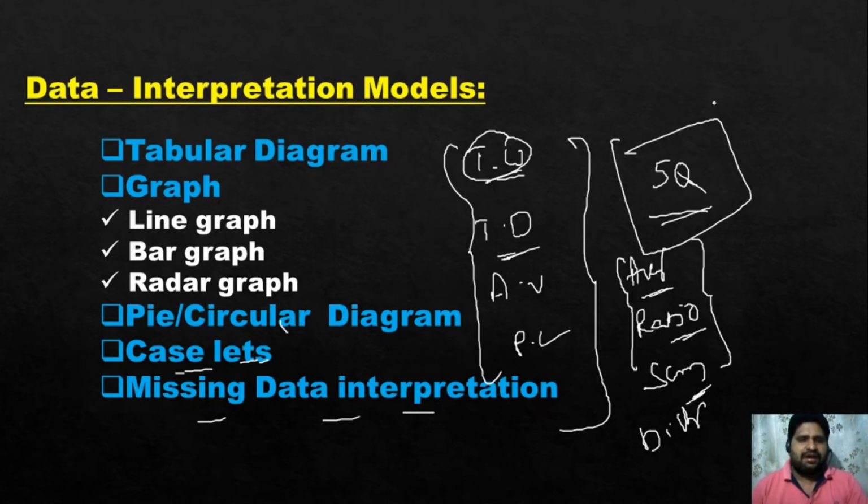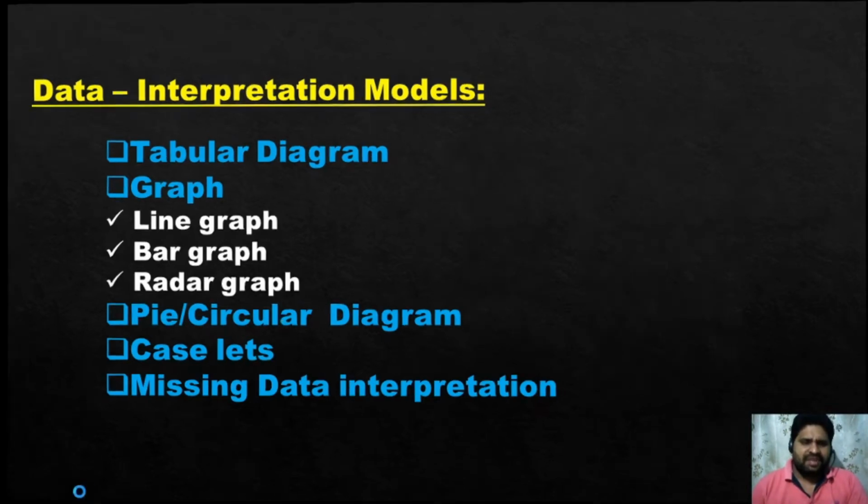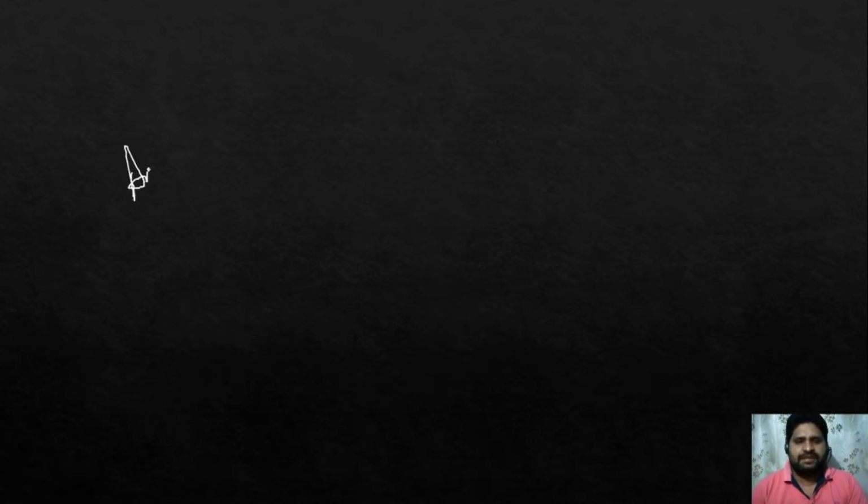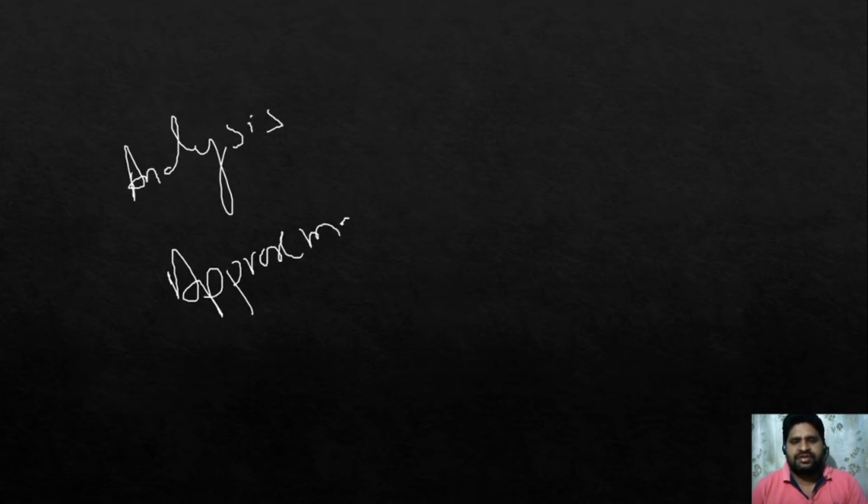Clear. And how we are going to take these things, in the sense, a simple point. Let's check. Only 2 points you have to follow when you're taking data interpretation here. That is nothing but analysis of data, and the second point is nothing but approximation. Remember these 2 points, that's it.